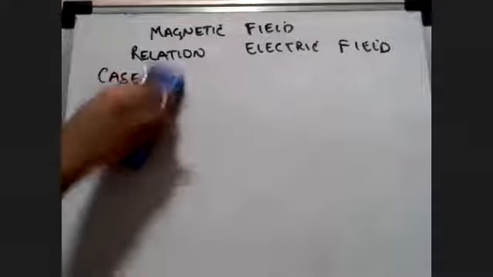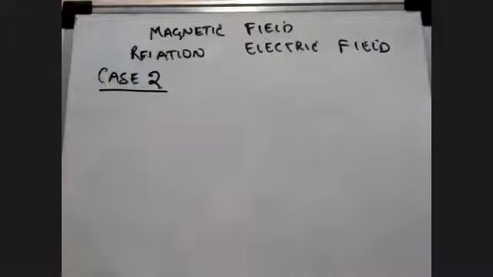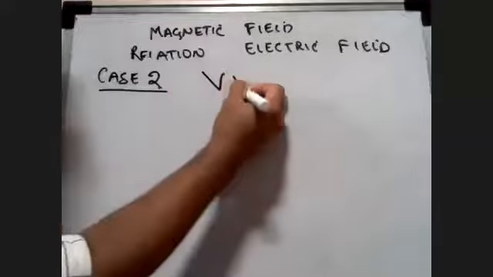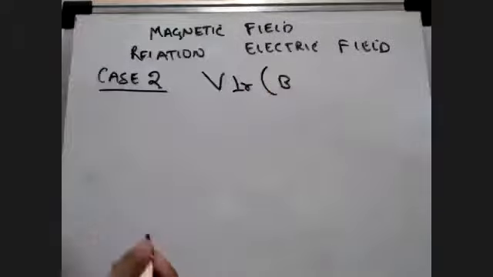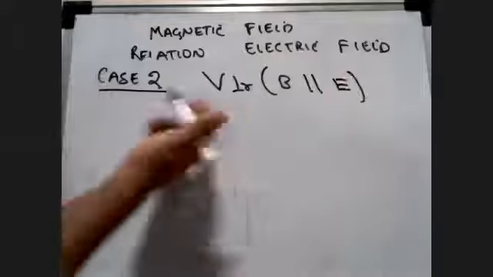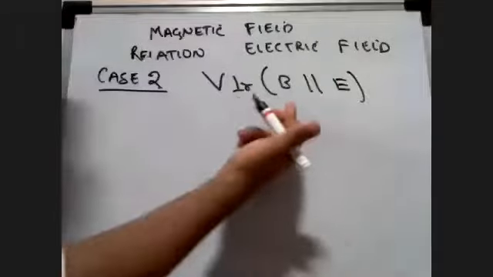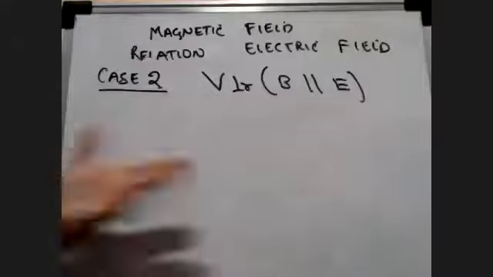What is going to be case number 2? We saw when all 3 components are parallel to each other. Now let's make one perpendicular. Let's say the velocity is perpendicular to both the magnetic field and the electric field, but the magnetic field is parallel with the electric field. Can we draw the diagram?